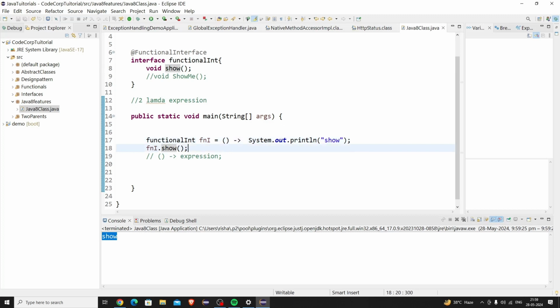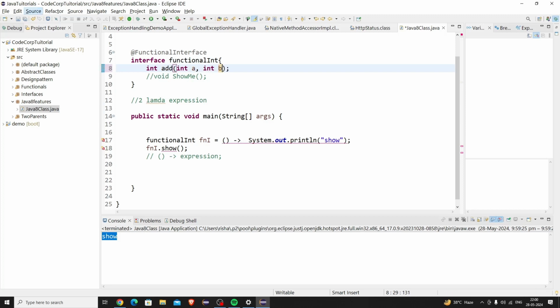Now you must be thinking it is not returning anything. If you want to create a functional interface that must return something, for that you need to give the return type here. Suppose I'm giving int here, and I'm writing add, and I am also passing values in this lambda expression. Suppose I'm declaring int a and int b.